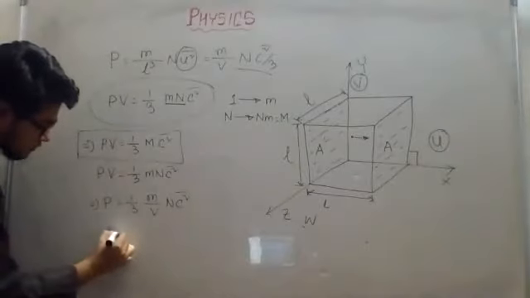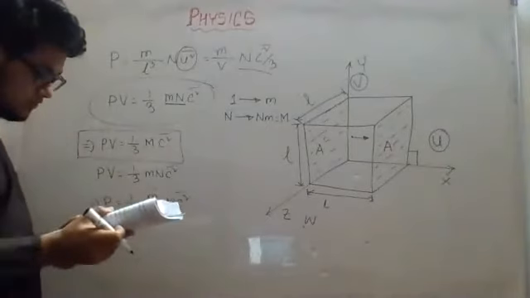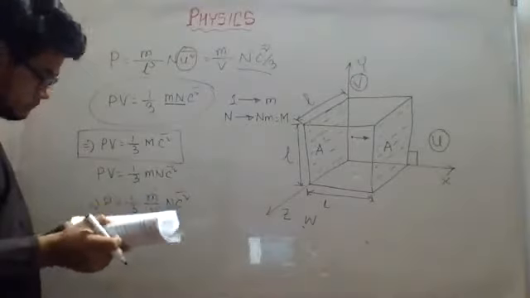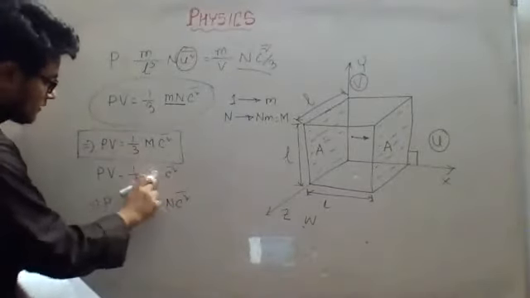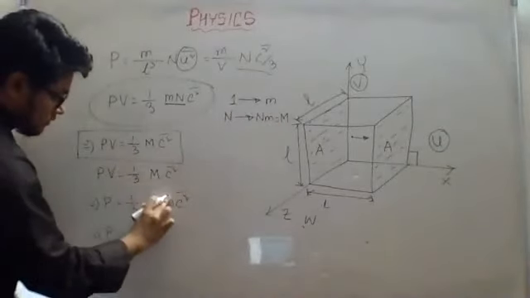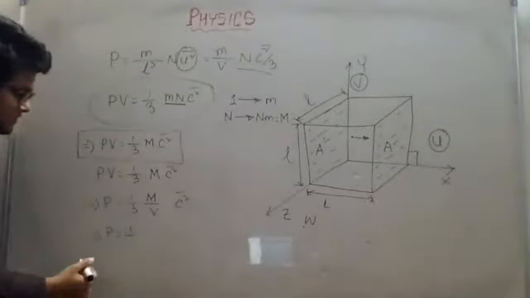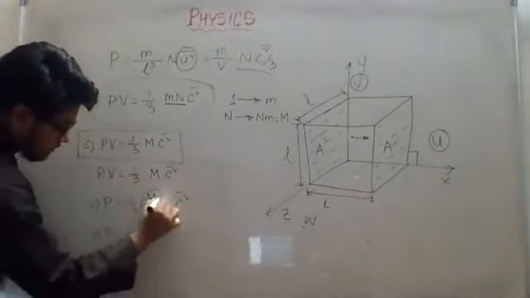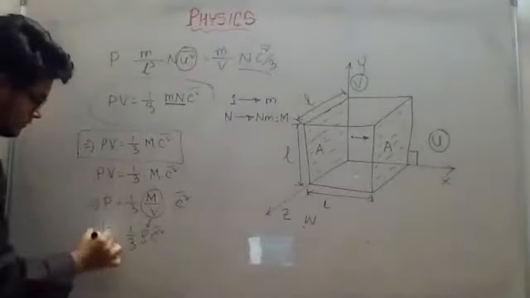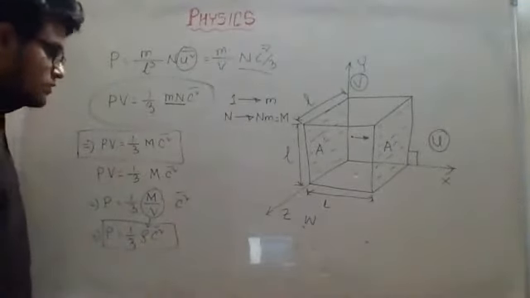Now mass by volume. Can anybody tell me what is mass by volume? Density. Total mass divided by volume, that is the density. So it will be 1/3 replaced by rho c square bar. So this is another important equation: P is equal to 1/3 rho c square.